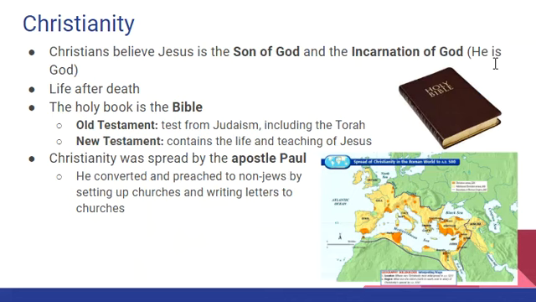Now, Christian people believe that Jesus is both human and God. Christianity was mostly spread by one of Jesus' followers named Paul, who traveled through the Roman Empire as a missionary. Now today, there are many different sects of Christianity, including Catholic, Baptist, Presbyterian, Lutheran, Anglican, and many others. But they're all Christian.